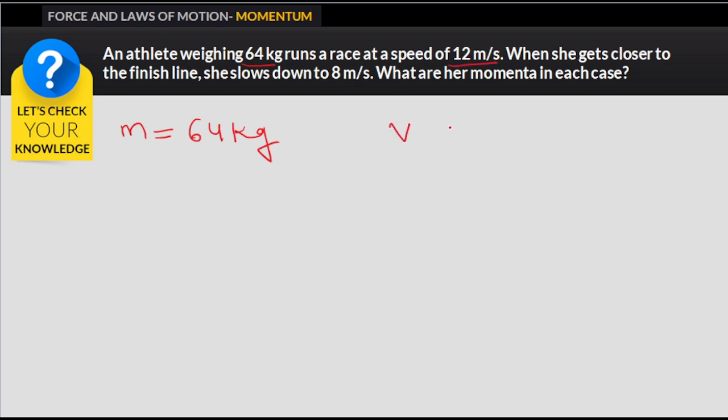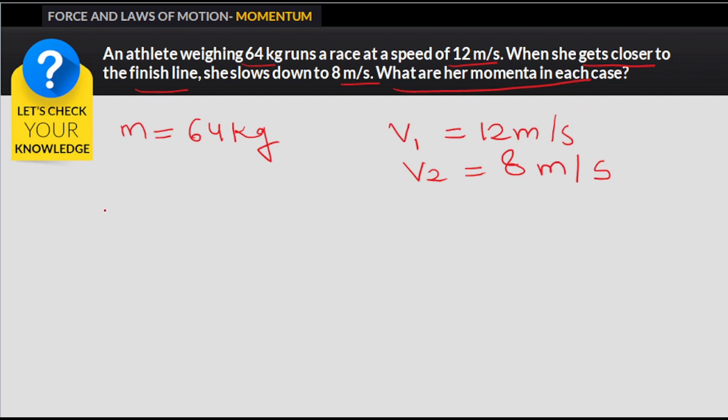So velocity is 12 meter per second, and when she gets closer to the finish line, she slows down to 8 meter per second. Let's say this is velocity 1 and velocity 2 is 8 meter per second. Now, what are her momenta in each case? We have to find the momenta in each case.